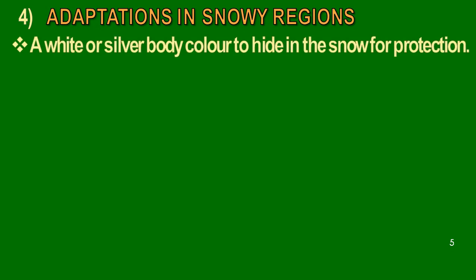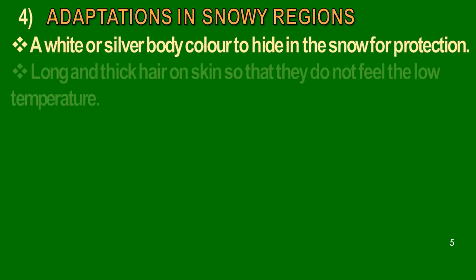Now, adaptations in the snowy region. Since we know the color of the snow is white, a white or silver body color is given to these animals so that they can hide in the snow for protection from the predators.